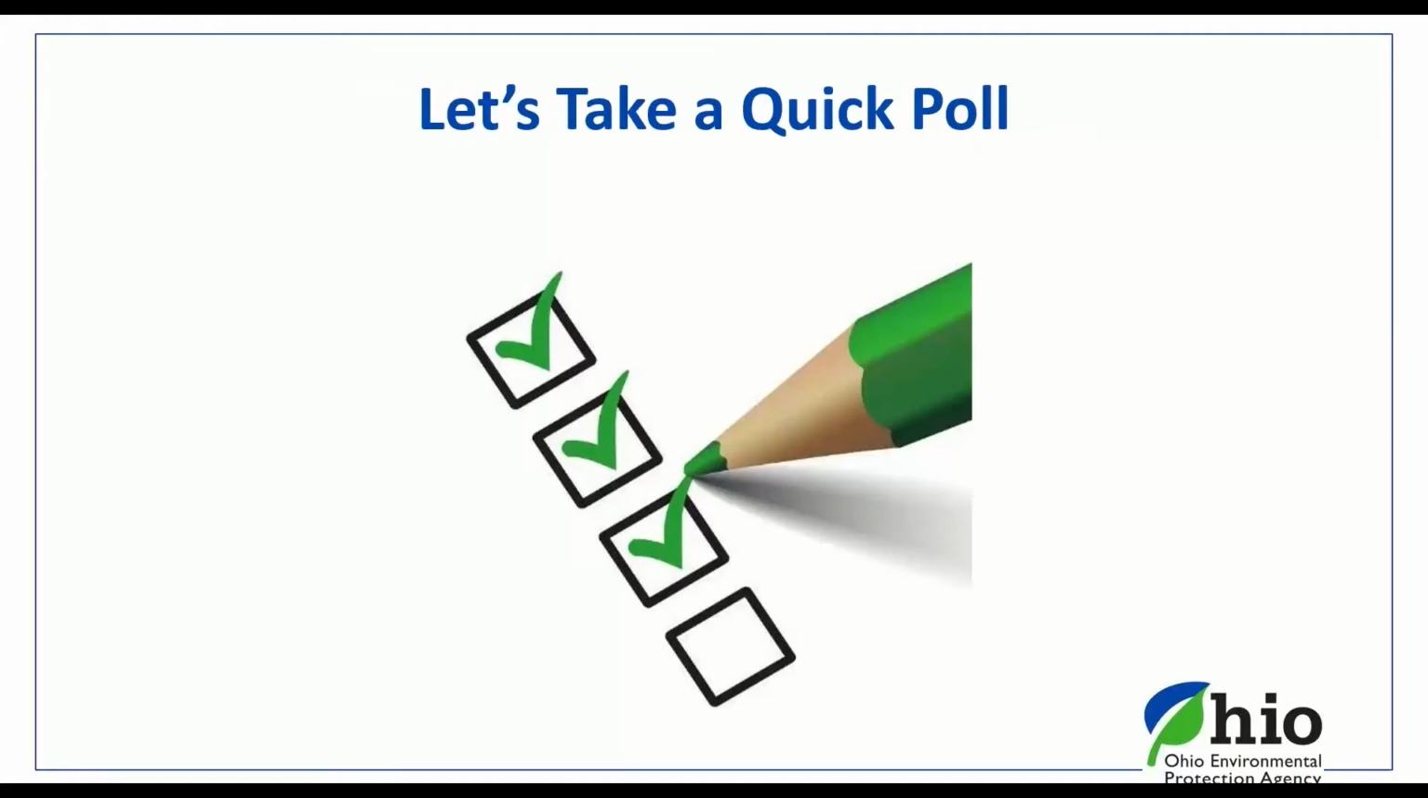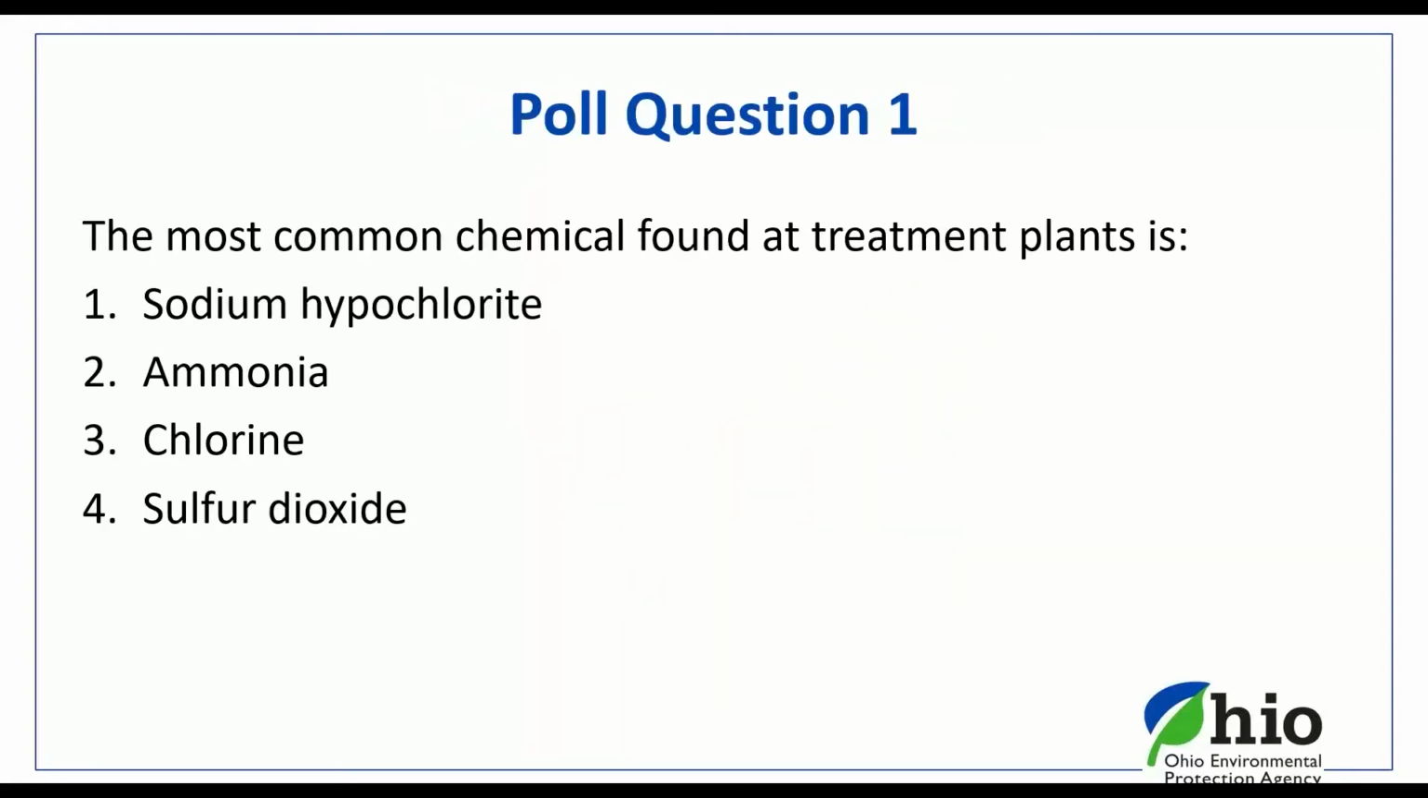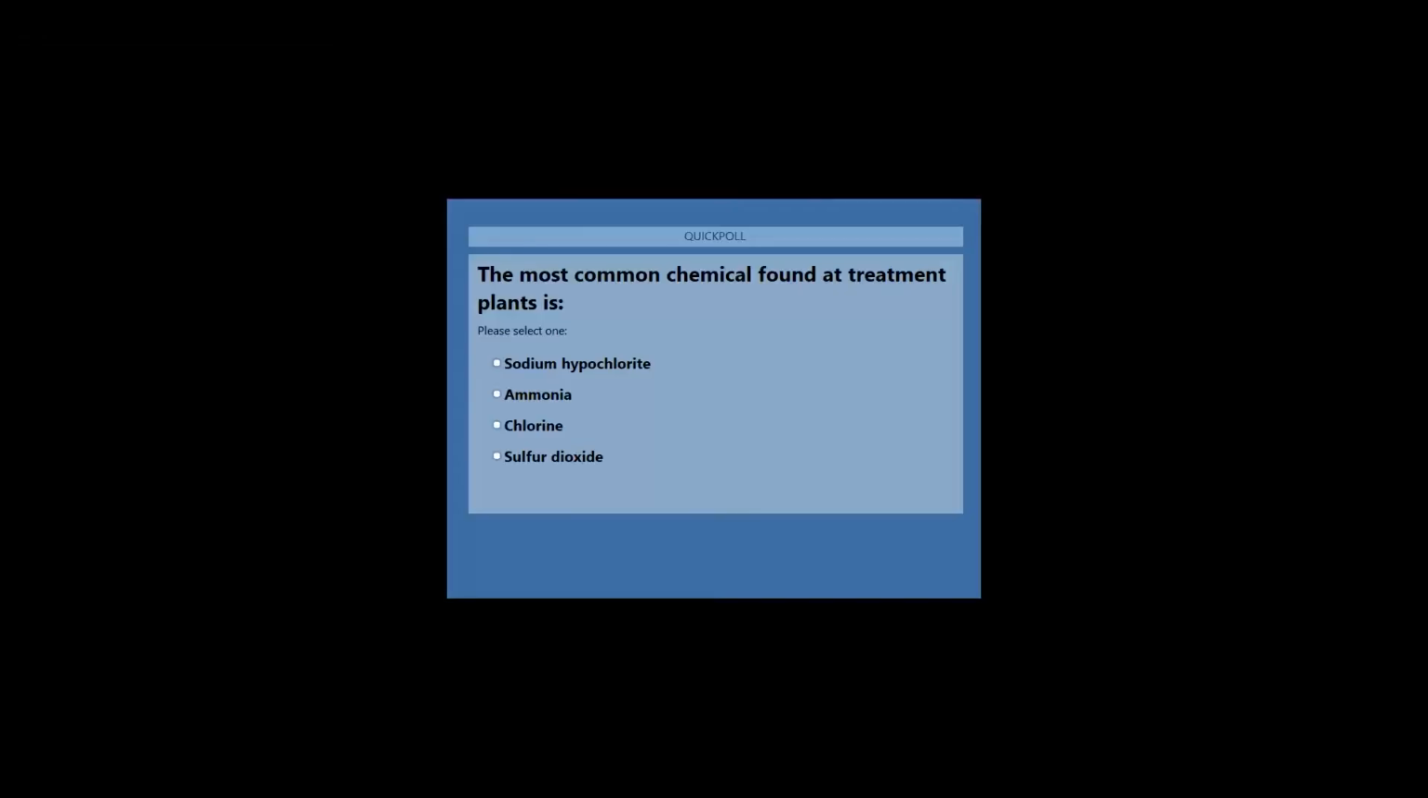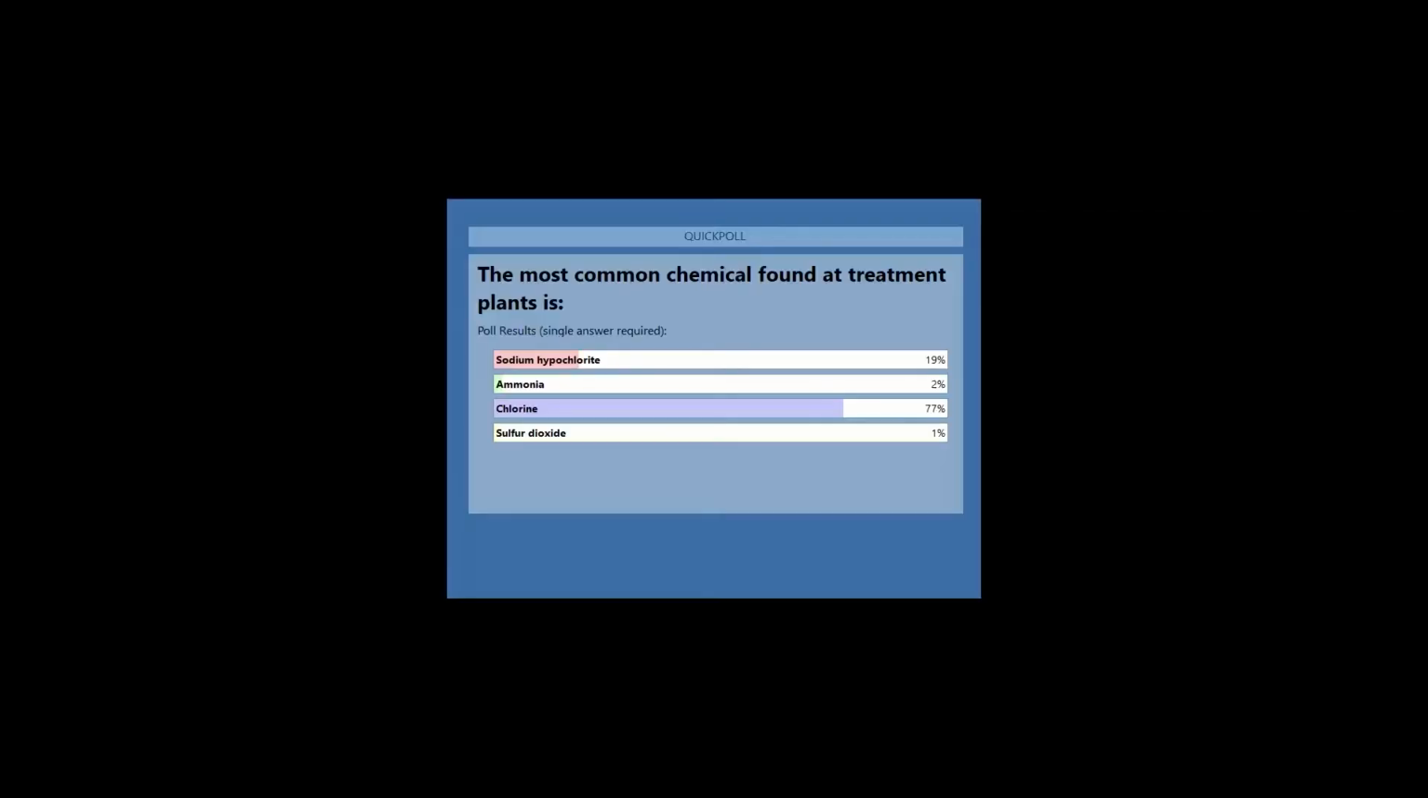So I guess it's time to take a poll question. Question number 1. What is the most common chemical found at a treatment plant? 1, sodium hypochlorite, 2, ammonia, 3, chlorine, or 4, sulfur dioxide. Okay, and I'm launching the poll, so please select one of those. Okay, and I'm sharing the results.